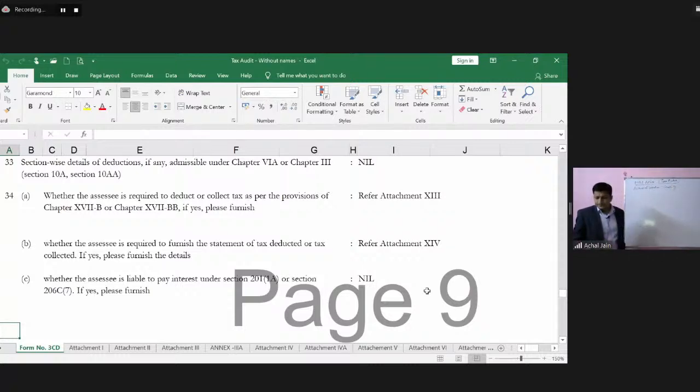And let's assume that this company is covered under Ind AS. This company is covered under Ind AS, and the actuarial valuation which has been carried out by the company happens to be as per Ind AS only. So this is as per the required parameters.